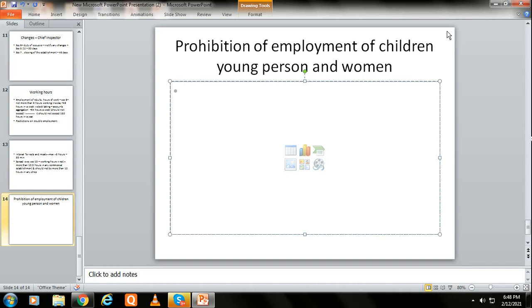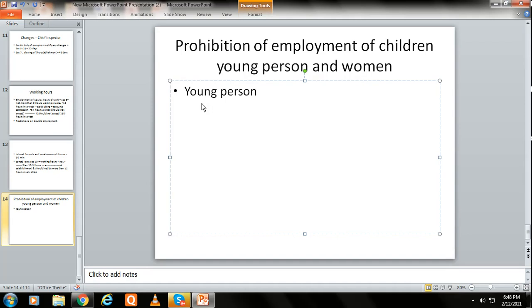Employment of young persons and women. No young person shall be required or allowed to work about the business of an establishment for more than 6 hours a day. We have already discussed about the young person and adult. No young person shall be required or allowed to work for more than 6 hours a day. That is maximum 6 hours a day.